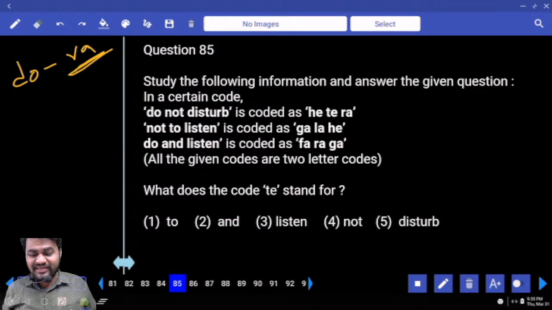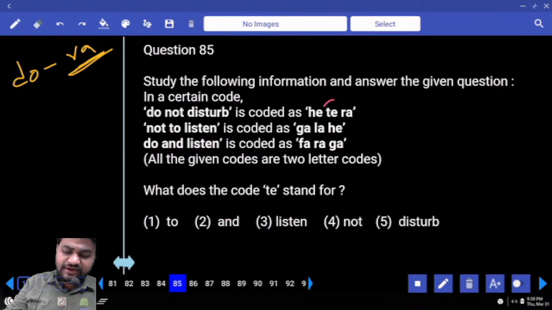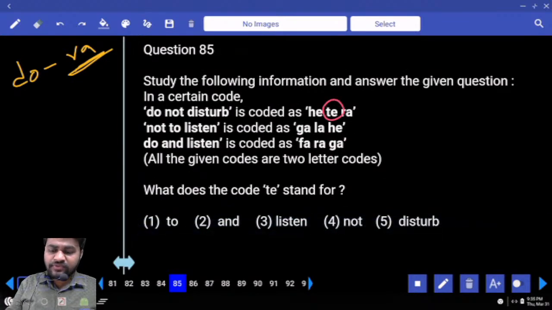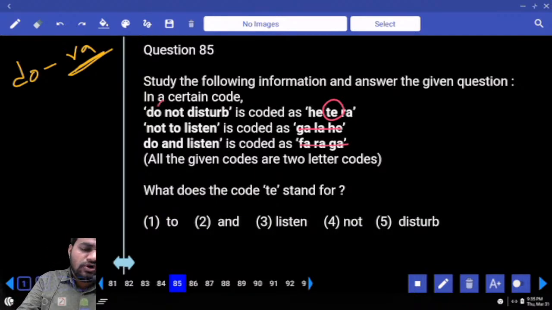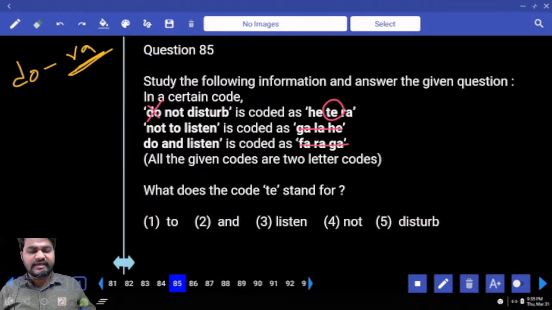What does the code TE stand for? TE is there in first line. It is not there in second and third line. TE cannot be for do because do is coded as RA.